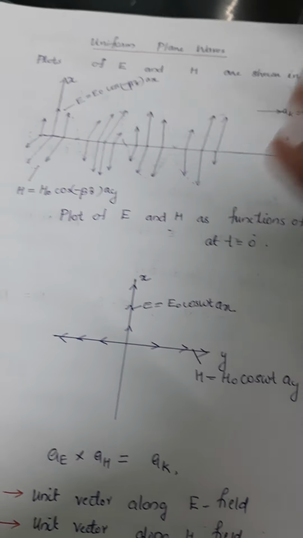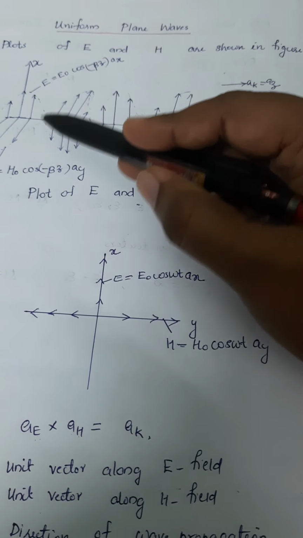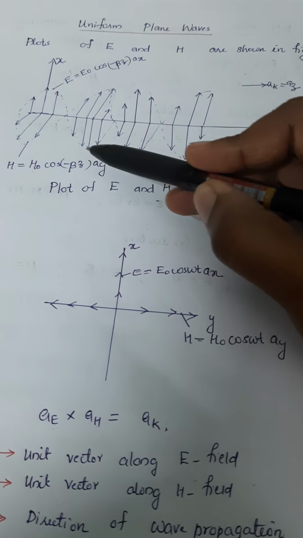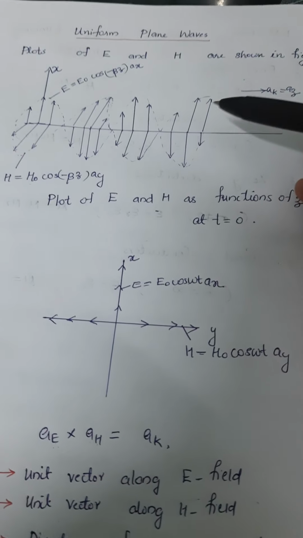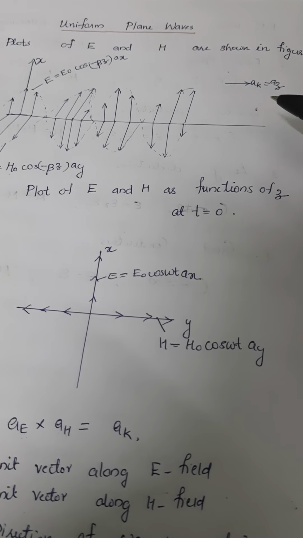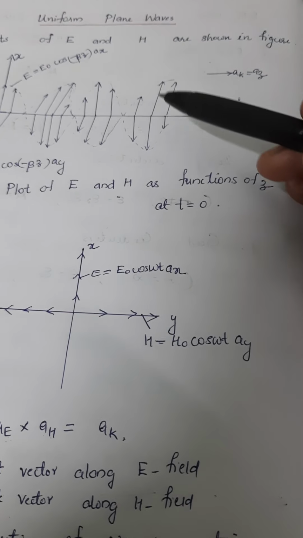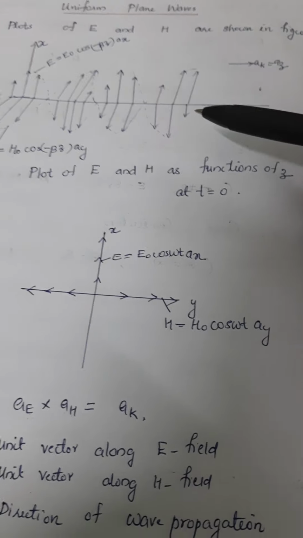These E and H vectors are orthogonal vectors, but the electromagnetic wave is propagating along the a_z direction, which is orthogonal to both the E and H fields.